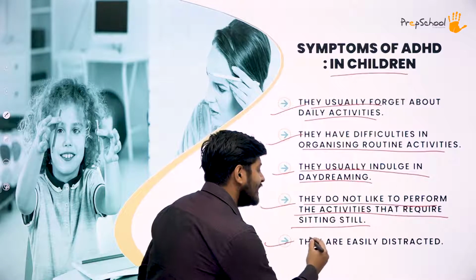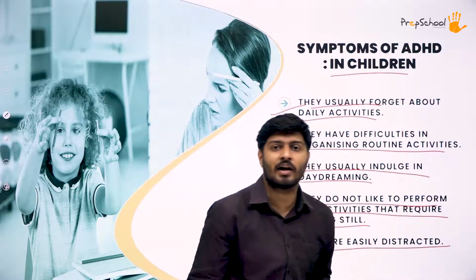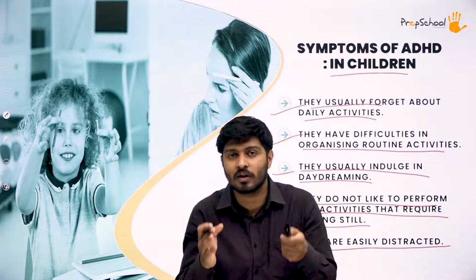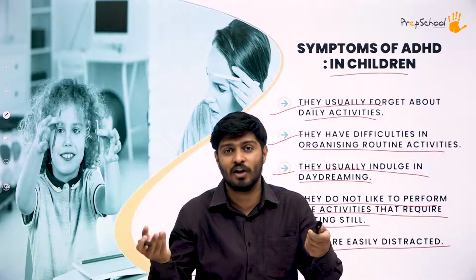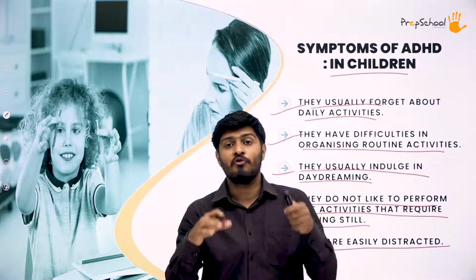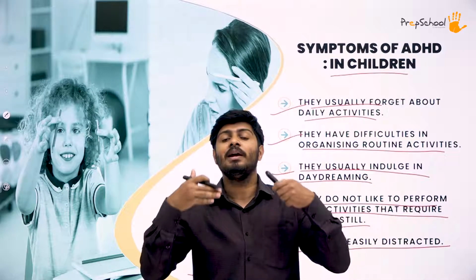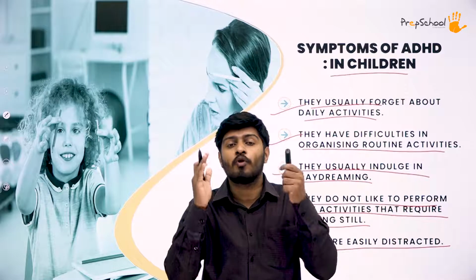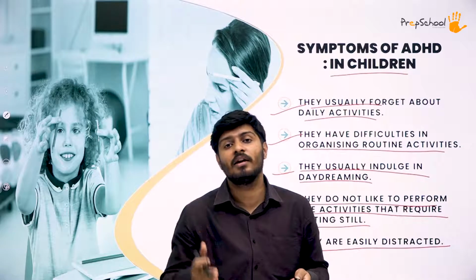After that, they are easily distracted. So they get distracted very easily. Since they have, again, a problem of focusing, it is obvious that a person who is not focused in his work will get distracted very often, right? So small little things that are going around, he will get distracted by that. If you are involved too much in a particular thing, obviously what will happen? You will not be distracted from that. But because ADHD people have a problem of focusing on certain things for a long period of time, they will have this problem of getting distracted too often.